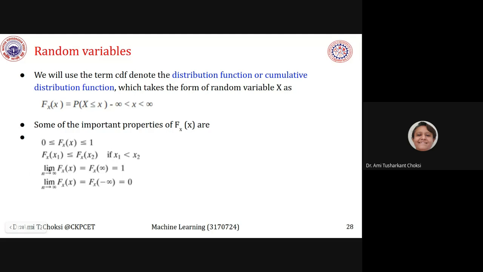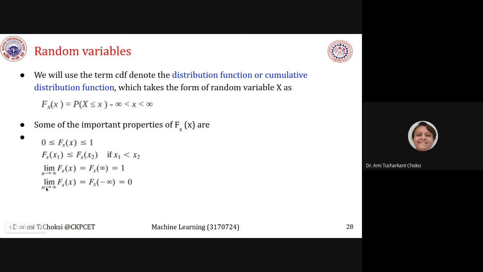Limit x tends to infinity, F_X(x) is equal to F_X(infinity) and that is equal to 1, right? When x tends to infinity, it is already known to us that we will be having the limit of that as 1, right? In maths, this we have already studied, right? That is the only thing here.